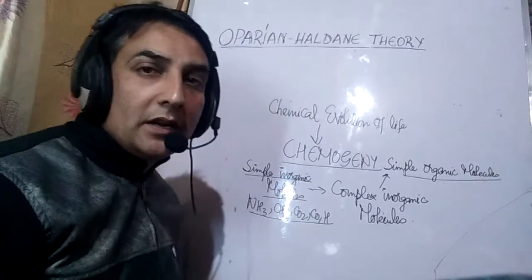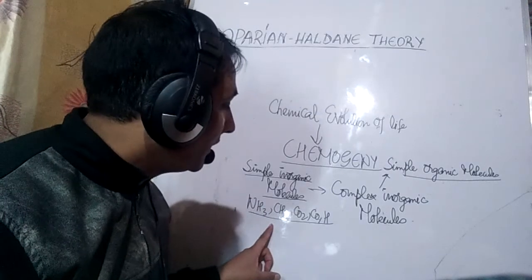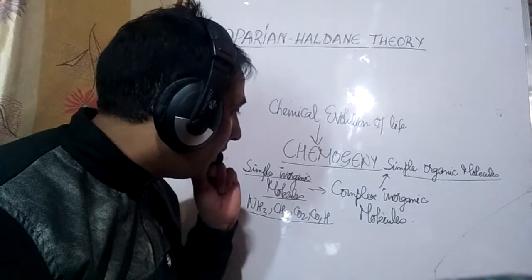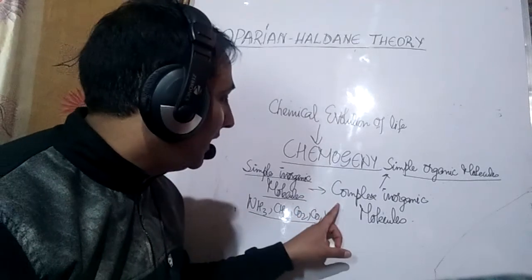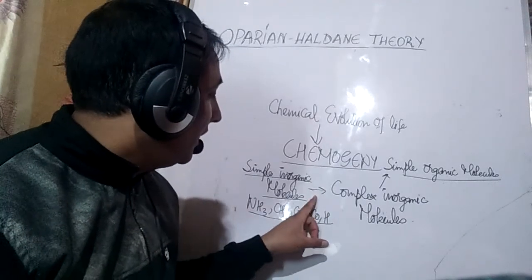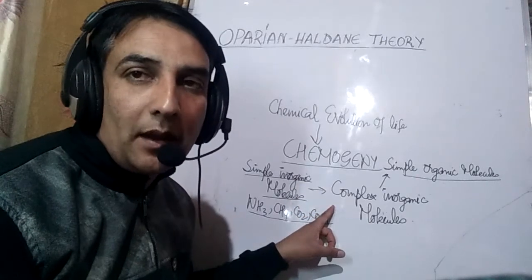So I will again repeat, these are the simple inorganic molecules which are present upon the primitive earth. They reacted to form complex inorganic molecules. This is molecular aggregation. Now there is a question. For this molecular aggregation, we need energy. Where from did the energy come?